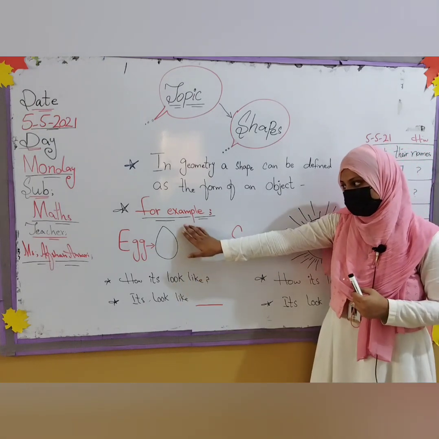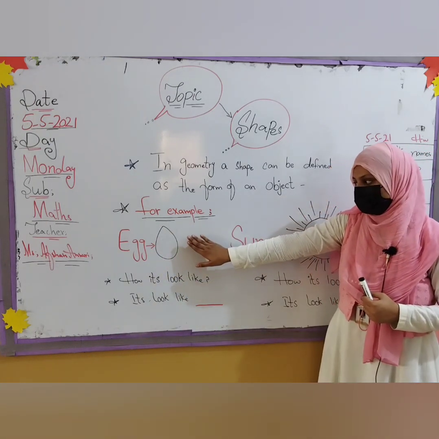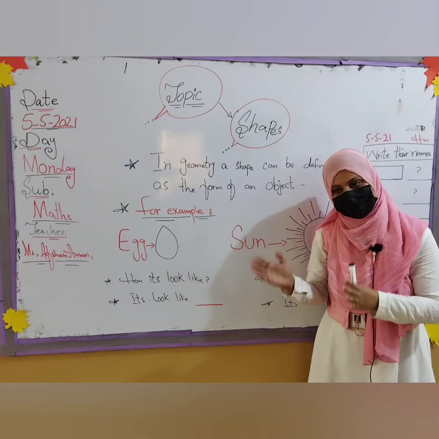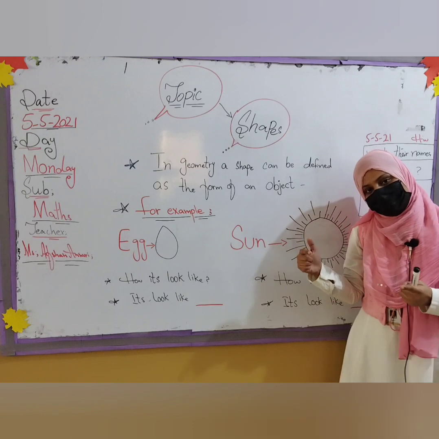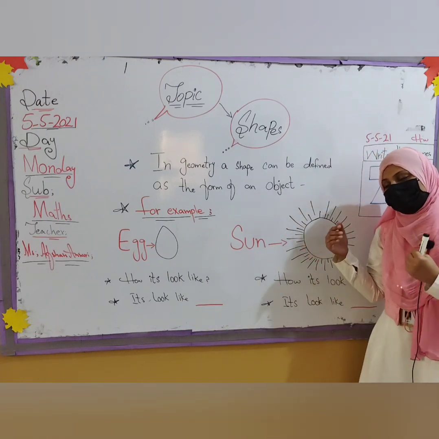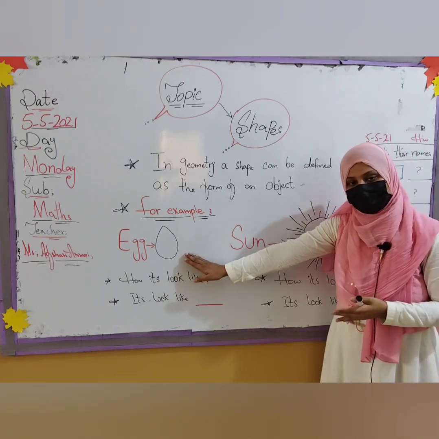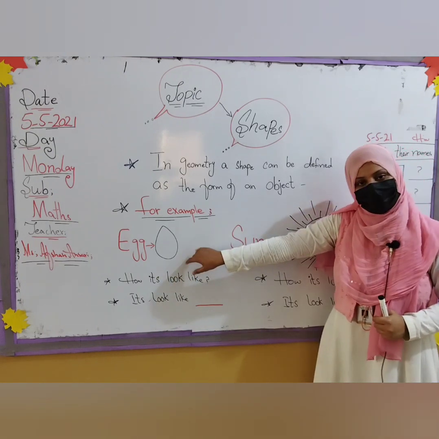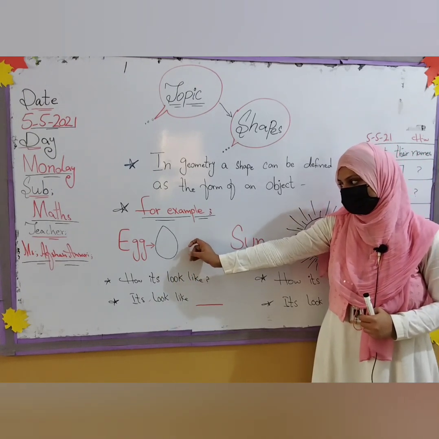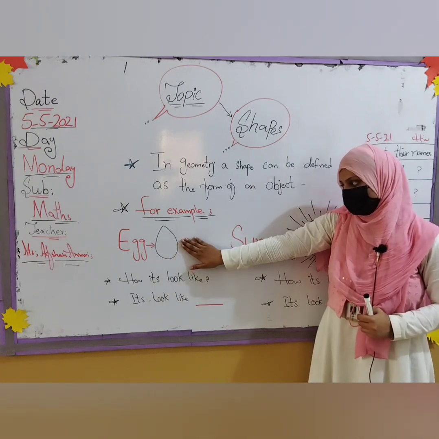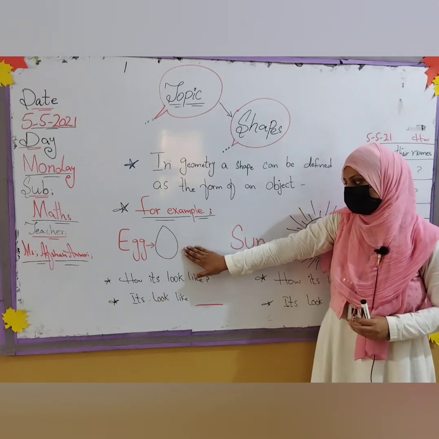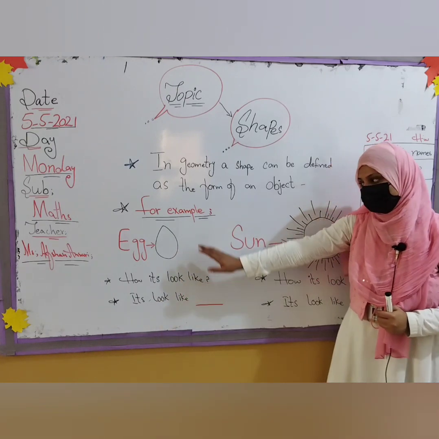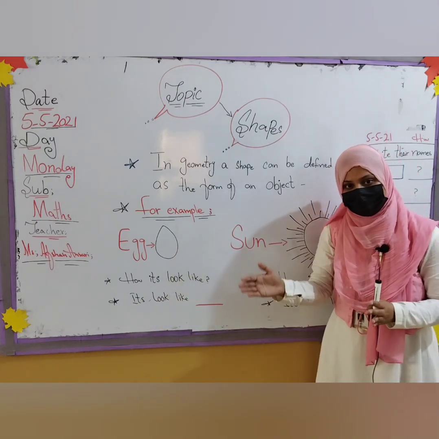But that is just the picture of an egg. For the egg, which shape is there? Every object has its own shape, and from that shape we call the name. Whatever their name is, we call them by it. So egg shape. Can you see this shape? This is the oval shape. Right now I am telling you which shape this is because you don't know it. Over here I write how it looks. How does this egg look?